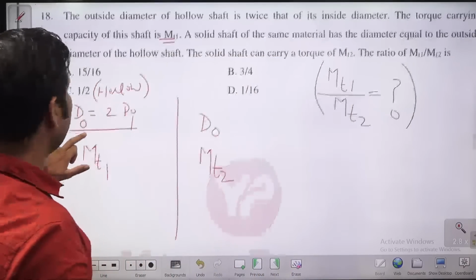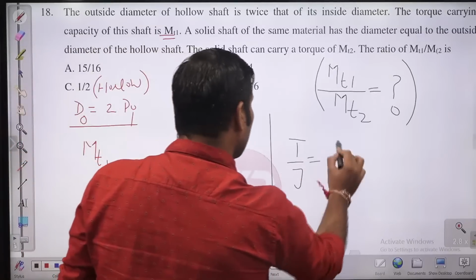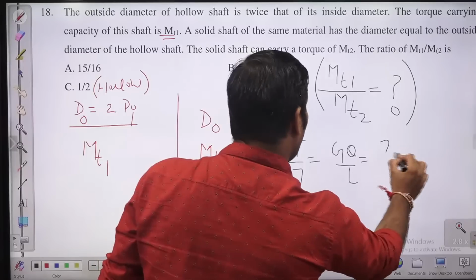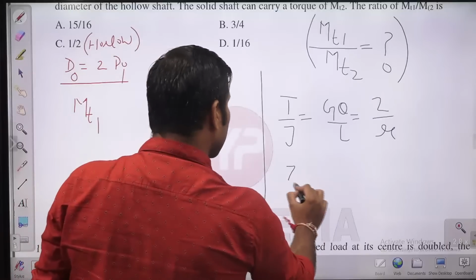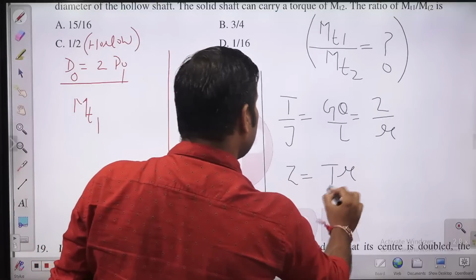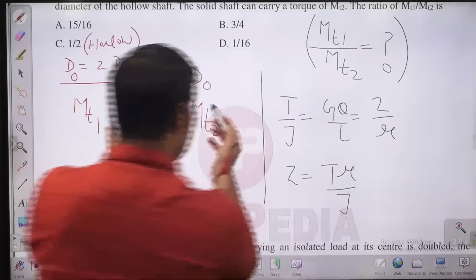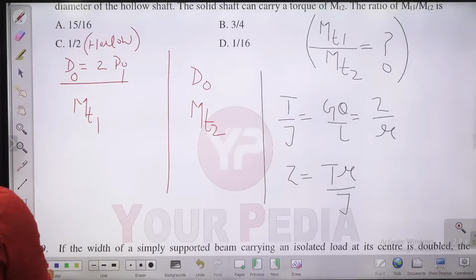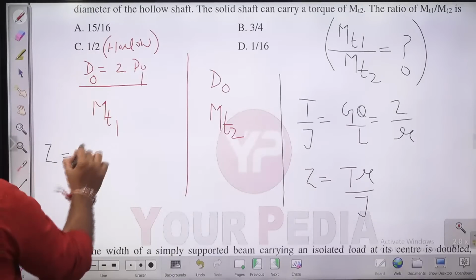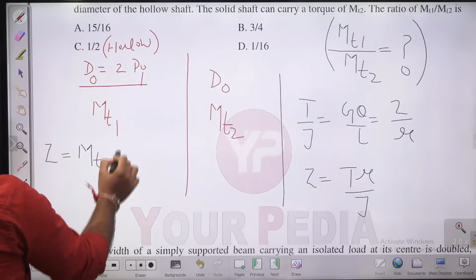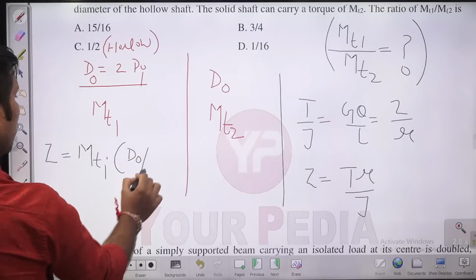Now, guys, the question is very easy and simple. You know the torsional equation, T by J equals G theta by L, which is equal to tau by R. So what is this shear stress tau? That is equal to TR by J. Here you can write for two different cases. For the shear stress in this particular member, it has torque carrying capacity MT1 and radius DO by 2.